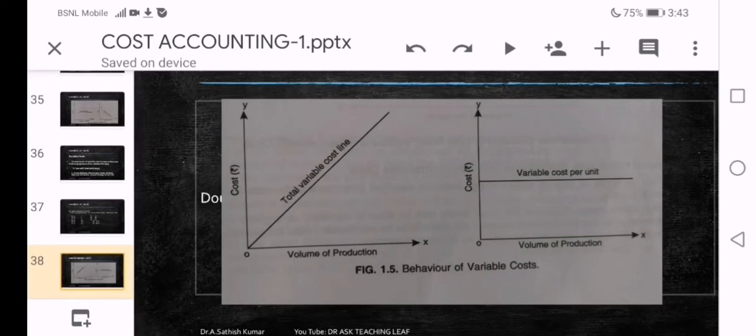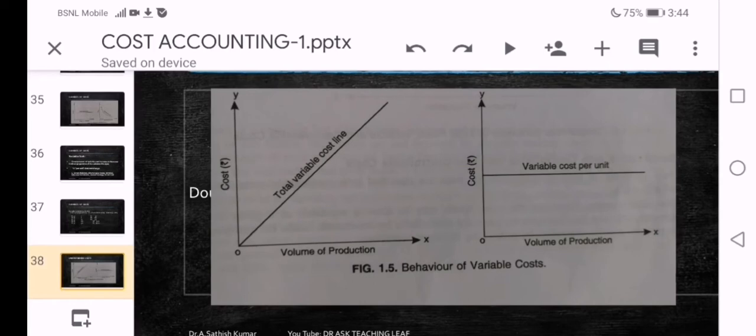You can observe the second figure also. Second figure speaks about variable cost per unit, not the total cost per unit. It is only per unit. Volume of production is shown on x-axis and cost is shown on y-axis.